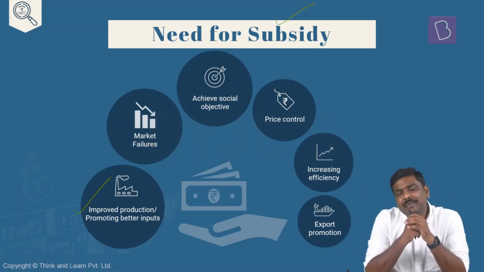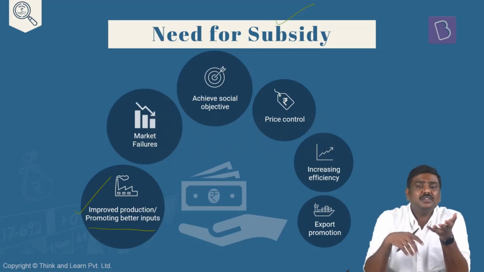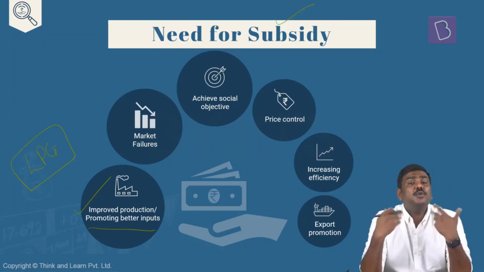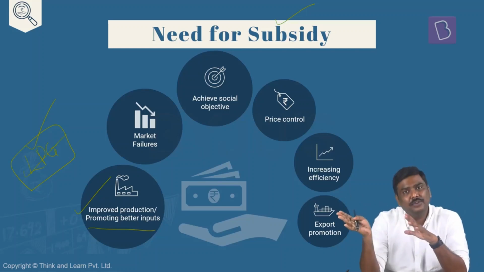These are some of the reasons. One, government might be targeting improved production, or they might be promoting better usage of inputs or promoting usage of some other types of inputs. Right? For example, in case of agriculture sector, government would want to promote inputs such as fertilizer consumption, irrigation, etc. In case of households, LPG, right? The government would want to promote more and more consumption of the cleaner fuel rather than consuming, let's say, firewood or burning the traditional fuels, because it makes more sense for the government to ensure that the houses will burn LPG rather than burning other fuels, right? Such as, let's say, cow dung cakes.